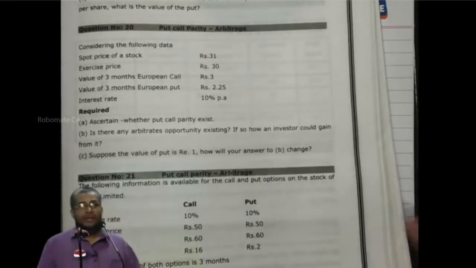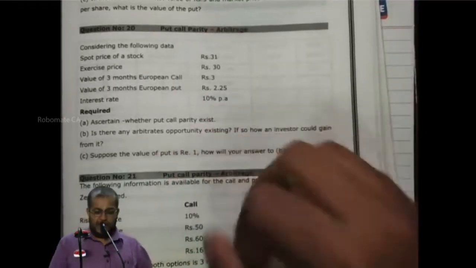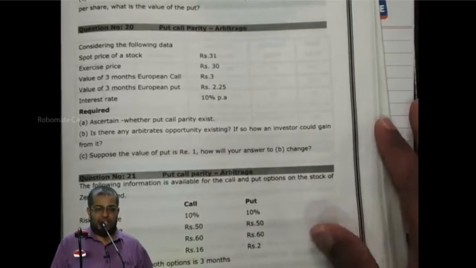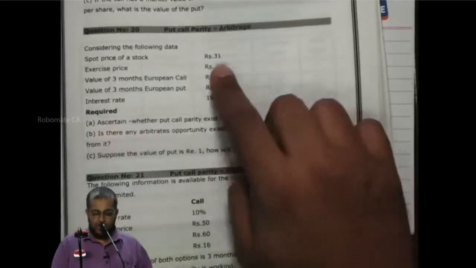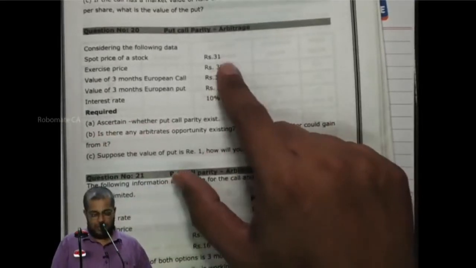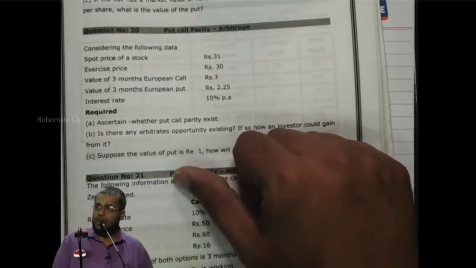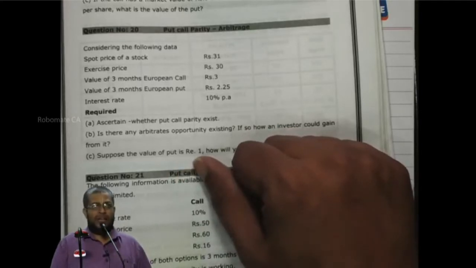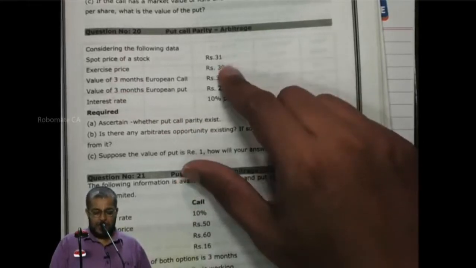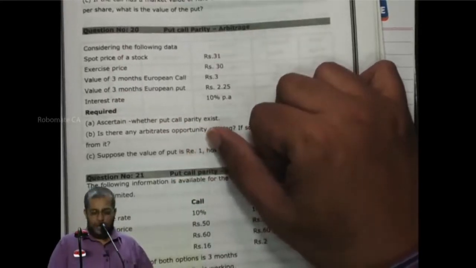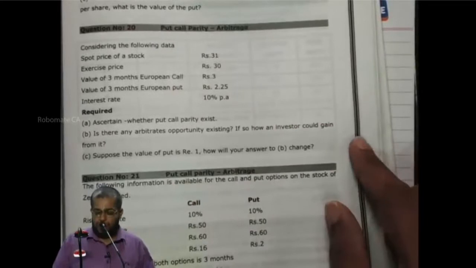Okay, now. See, you go to the NSE website, and you see in two places, share segment and then option segment, the prices. Now, for a given share, today, what is the share price? 31 rupees. You went to the option segment where you identify two options, call option and put option. Both options have 3 months term, and both have a strike price of 30 rupees. Both are on this same share. The call option is trading at a premium of 3 rupees. The put is trading at a premium of 2.25.